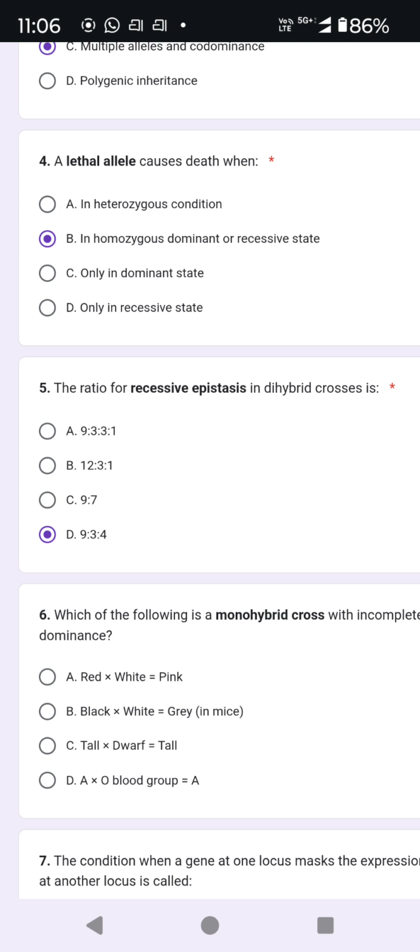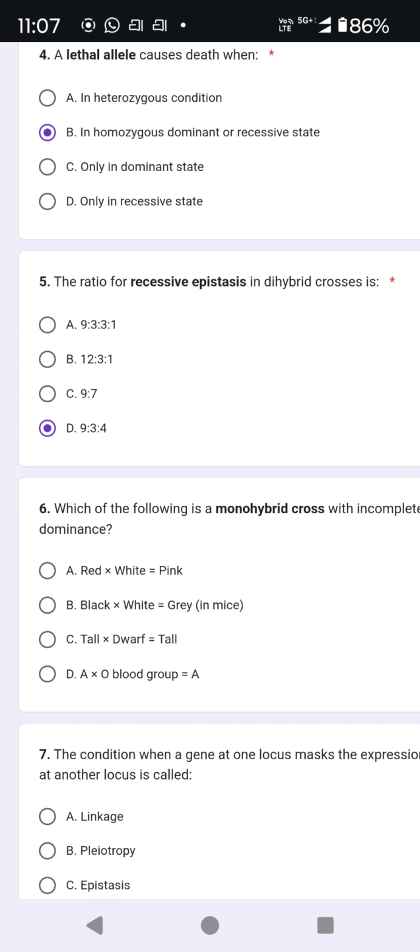Do you understand the term recessive epistasis? Yes, ma'am. 9 will be albino color in the mouse example, 3 will be black and 4 will be white. I'm not sure. You should know the correct answer.